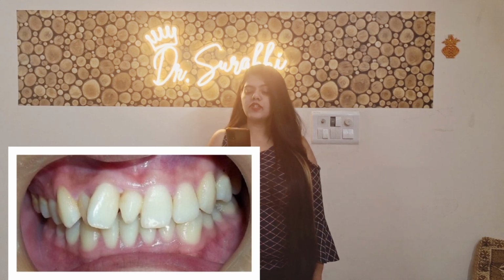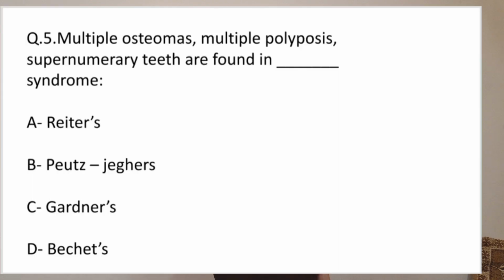Followed by the next question on your screen. Multiple osteomas, multiple polyposis, supernumerary teeth are found in which syndrome? Option A, Reiter's syndrome. Option B, Peutz-Jeghers syndrome. Option C, Gardner syndrome. And option D, Behcet syndrome. So what do you think? The right answer is option C, Gardner's syndrome.